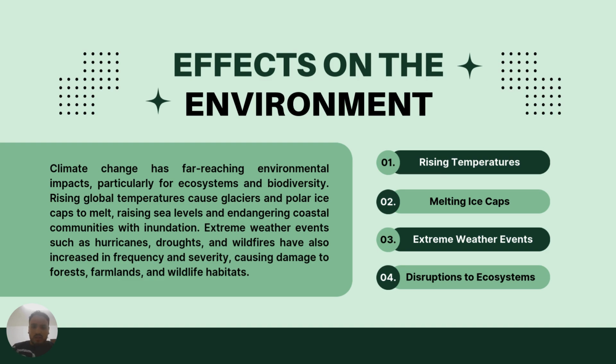The effects on the environment. Climate change has far-reaching environmental impacts, particularly for ecosystems and biodiversity. Rising global temperatures cause glaciers and polar ice caps to melt, raising sea levels and endangering coastal communities with inundation. Extreme weather events such as hurricanes, droughts, and wildfires have also increased in frequency and severity, causing damage to forests, farmlands, and wildlife habitats.